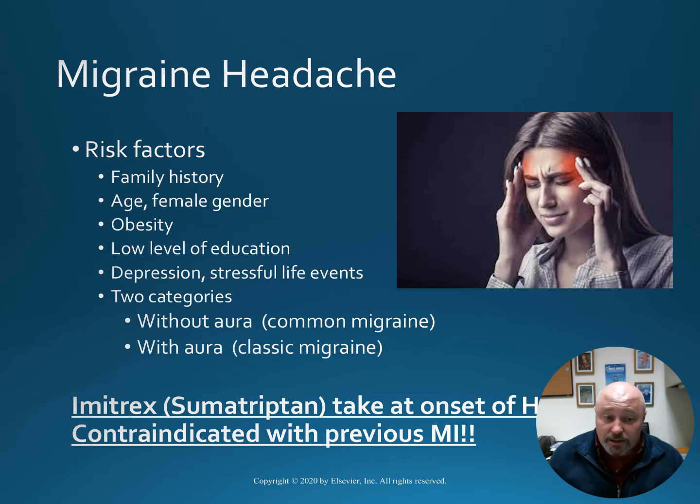Also, keep in mind, especially with Imitrex, that it's contraindicated with a previous MI. Because how is Imitrex working? It's a vasoconstrictor to lower the pressure within the brain. But unfortunately, that's also going to be constricting those coronary arteries as well.